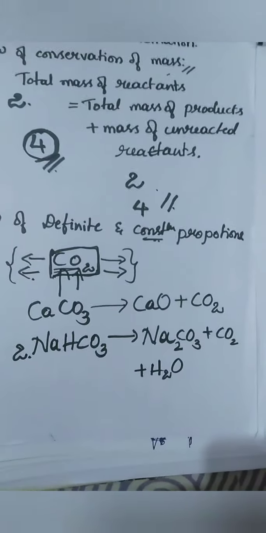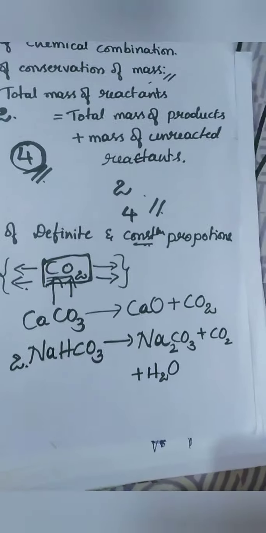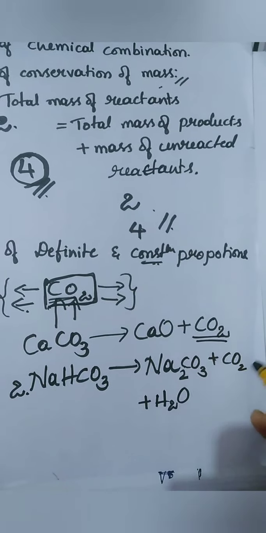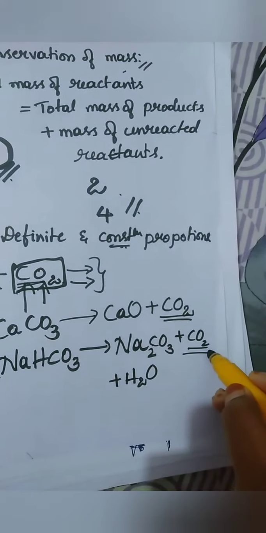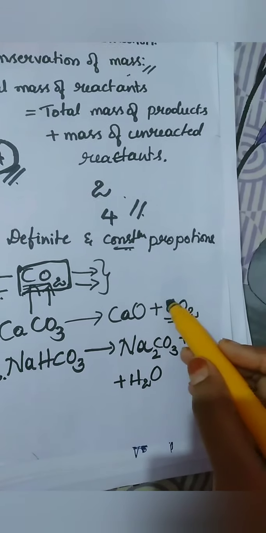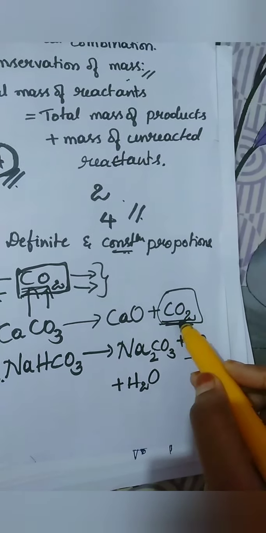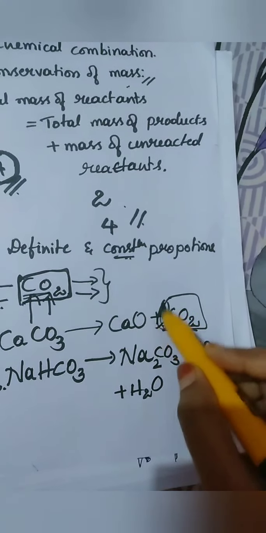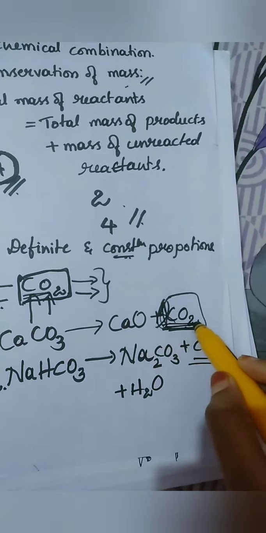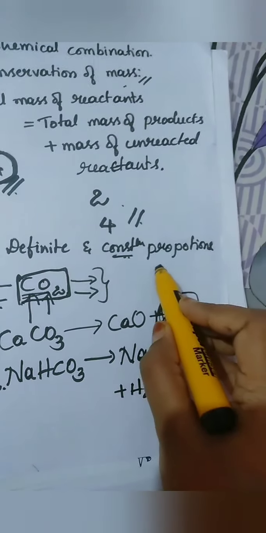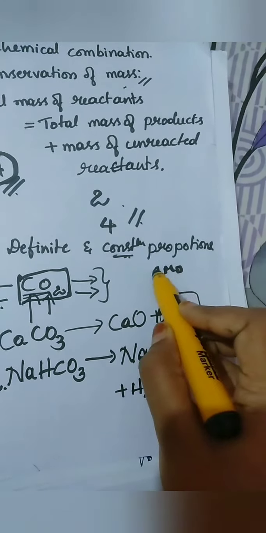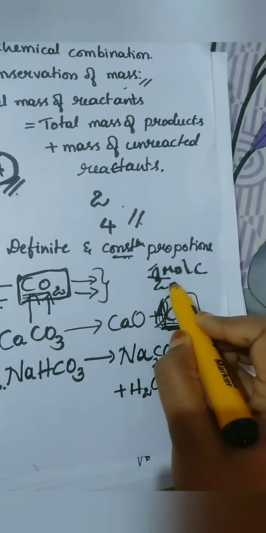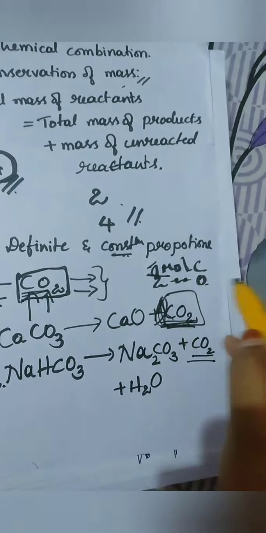Balancing equations is very important wherever you go in chemistry. You can see here I have carbon dioxide, and here also I have carbon dioxide. In this carbon dioxide, the moles of carbon and oxygen are the same. You don't consider the other moles here, that is not required. This is 1 mole of carbon and 2 moles of oxygen.